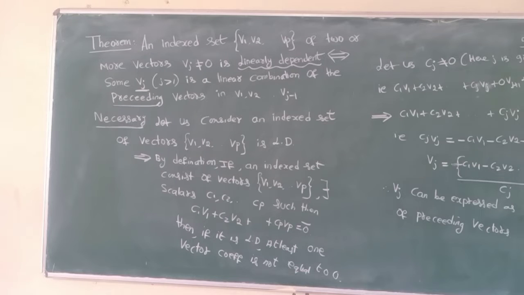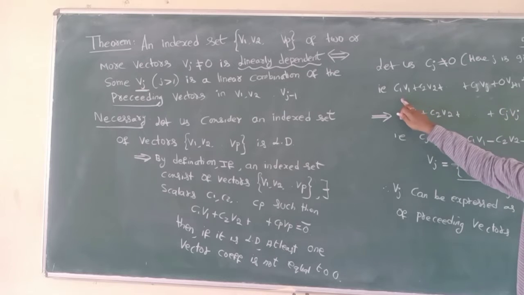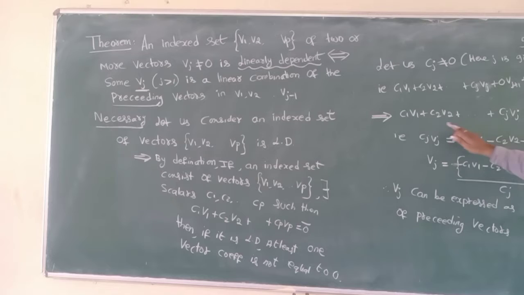So in total we have p vectors, and up to j the coefficients are not equal to 0, while the remaining are equal to 0.